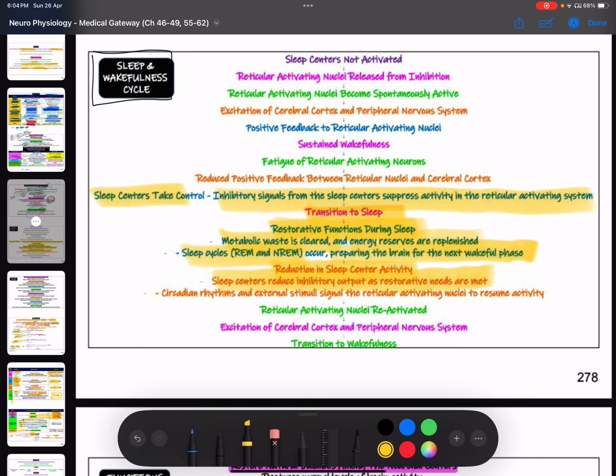But as the person is completely ready for the next cycle of wakefulness, what will happen? There'll be a reduction in sleep center activity. Sleep centers are going to reduce the inhibitory output, and the circadian rhythm and external stimuli are going to signal the RAS to resume its activity, and the person will be active once again. So the reticular activating nuclei are activated, with excitation of the cerebral cortex and peripheral nervous system, and transition to wakefulness.